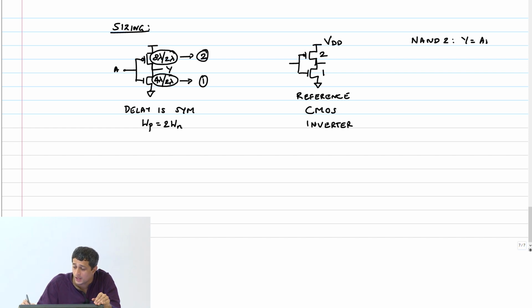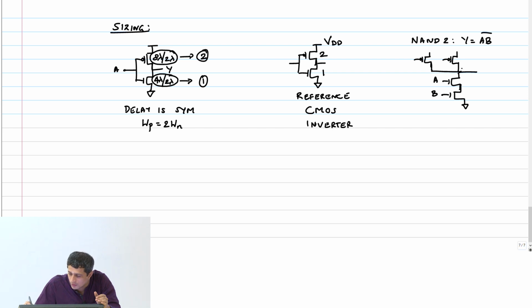Y equal to (AB) bar. What I'm going to do is put 2 NMOS transistors in series, A, B. What will be the pull-up network? 2 PMOS transistors in parallel. VDD, A and B, and this is my output Y.